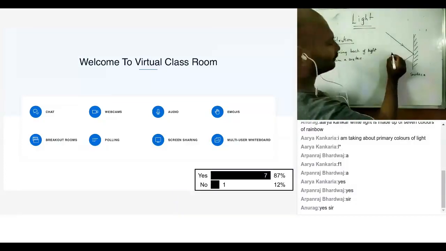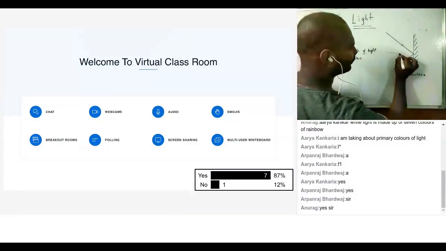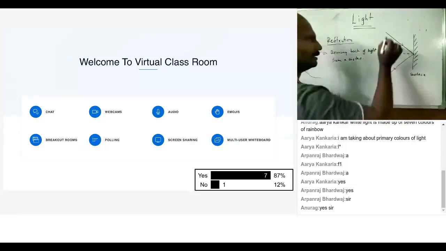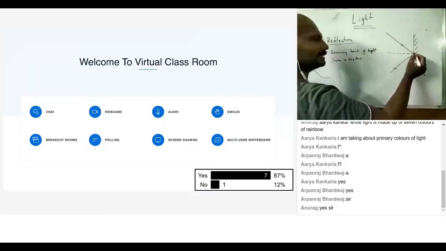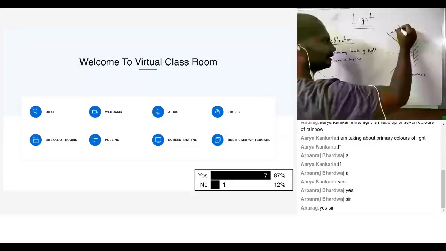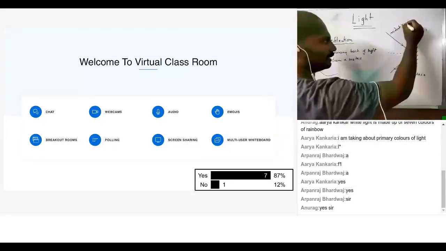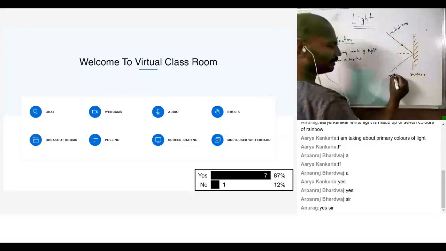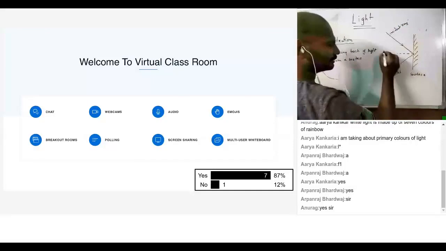Now, to understand reflection of light, we give a few names to this. The ray which is coming and striking the surface is called the incident ray. This is called the reflected ray, and this is called the normal.